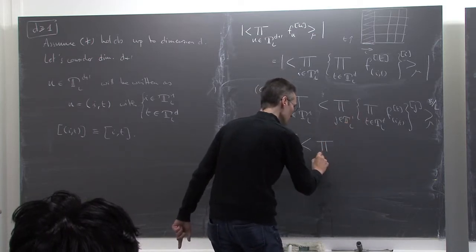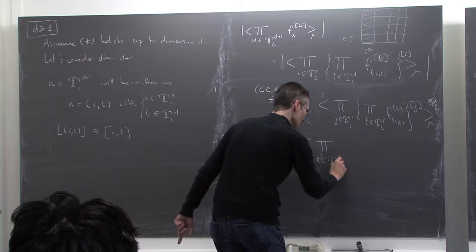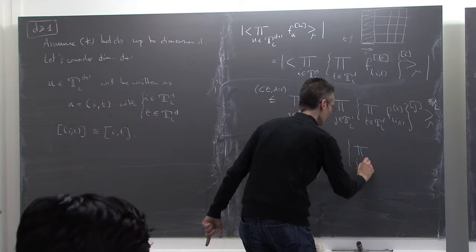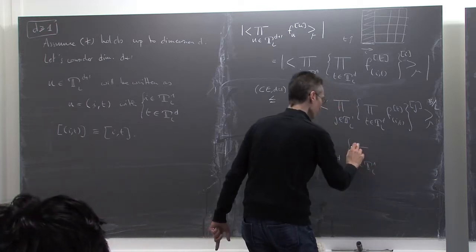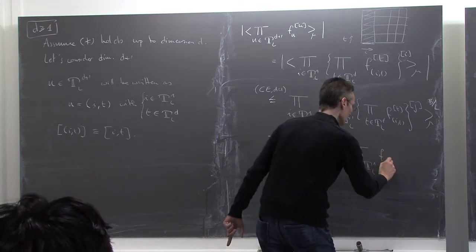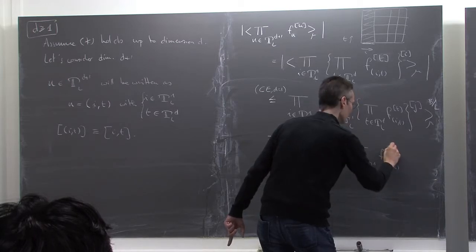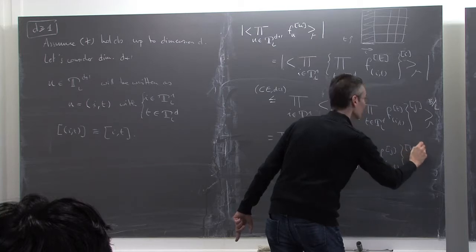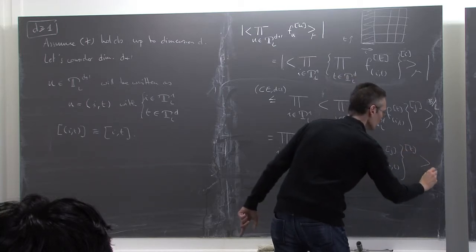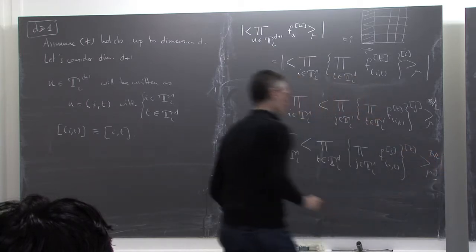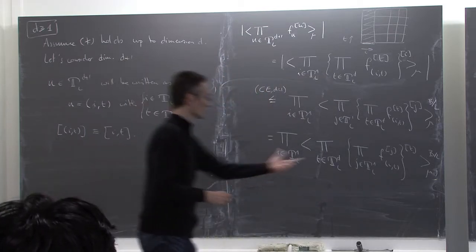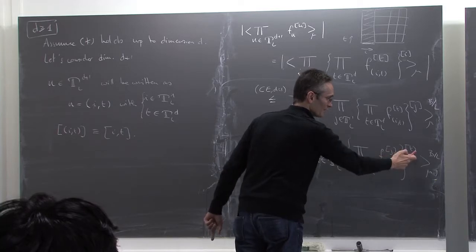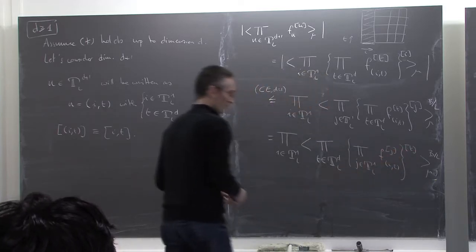I have the product over t in T_d^L, product over j in T_1^L, f_{i,t} moved to j, mu, and everything to the power b over L. I've just interchanged the two products, put parentheses, and used the fact that applying j first and t afterwards, or t first and j afterwards, is the same thing.